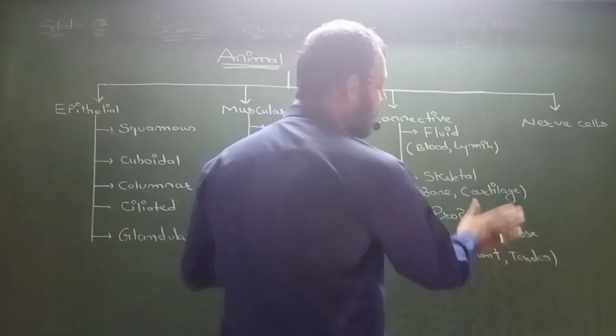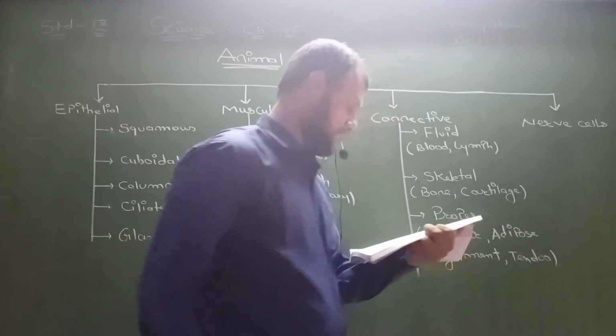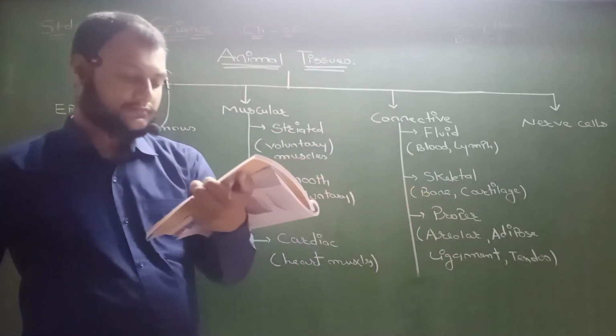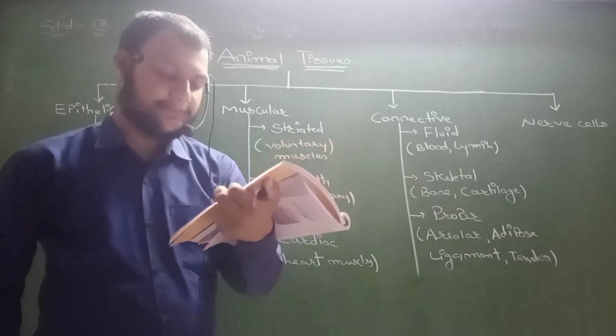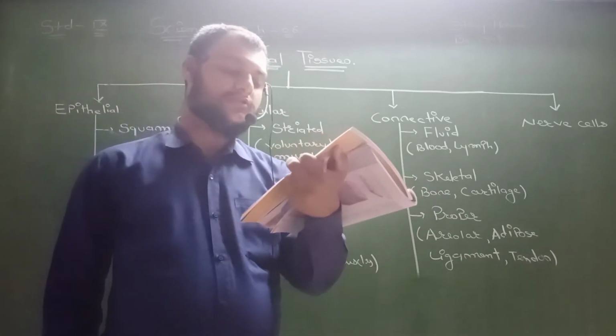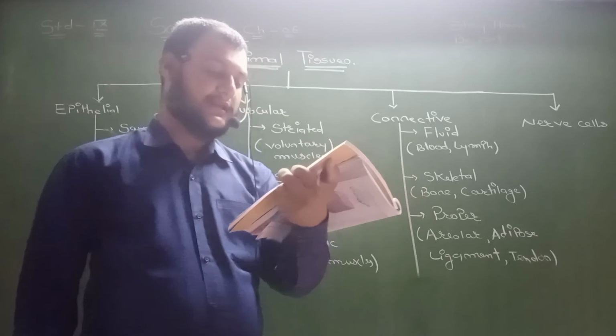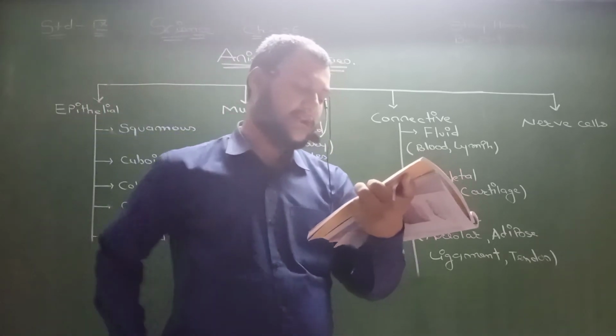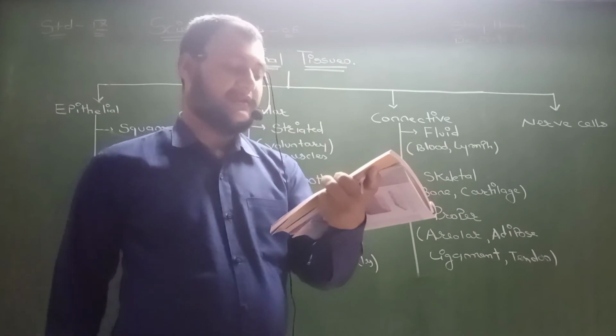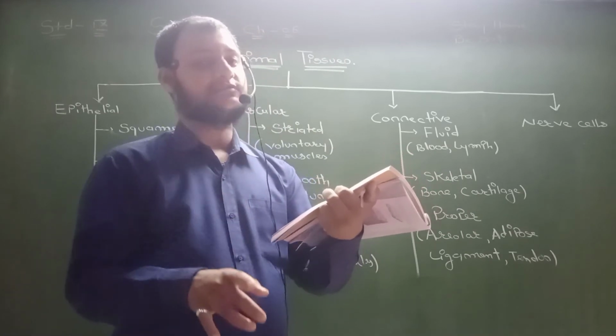Now I am discussing cartilage. It has very widely spaced cells. The solid matrix is composed of protein and sugar. Please underline: cartilage smoothens bone surface at the joints and is also present in the nose. Where is cartilage present?